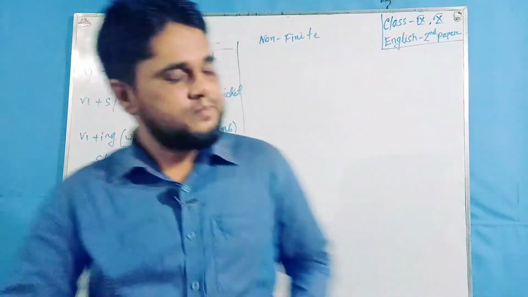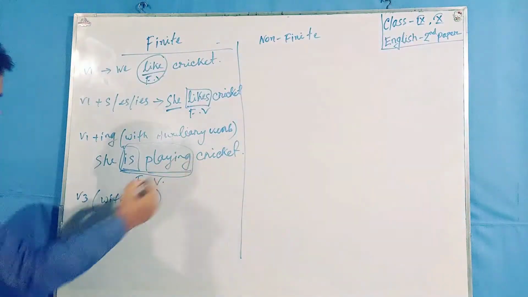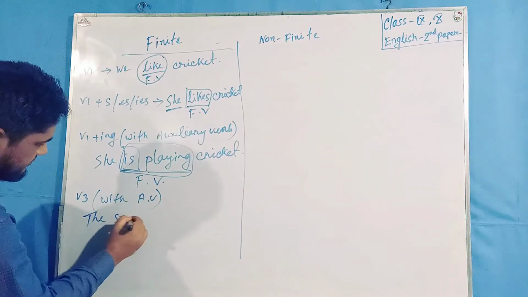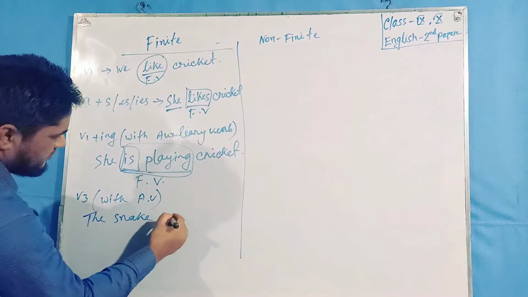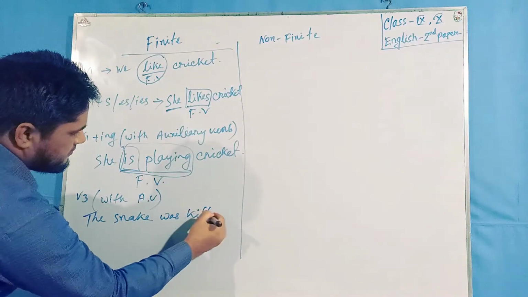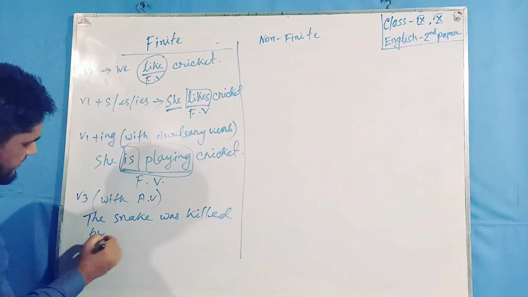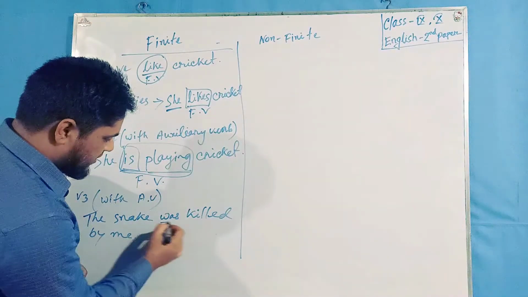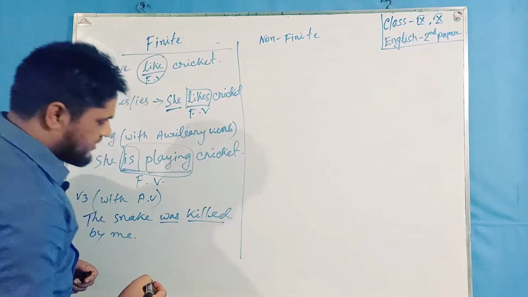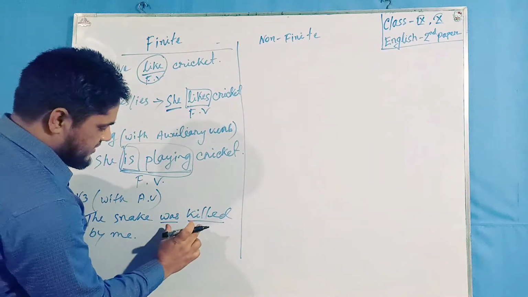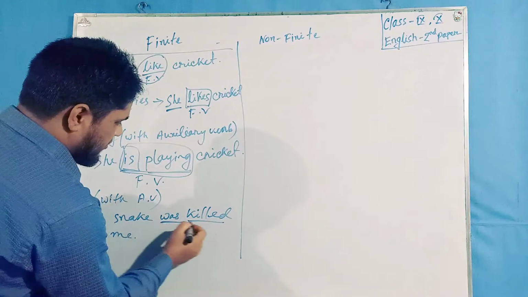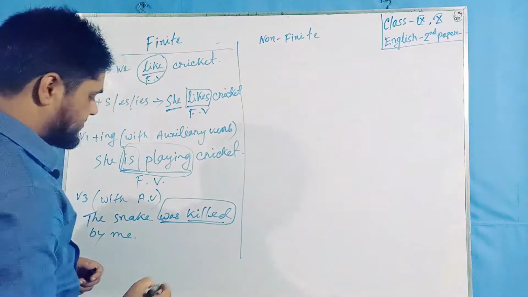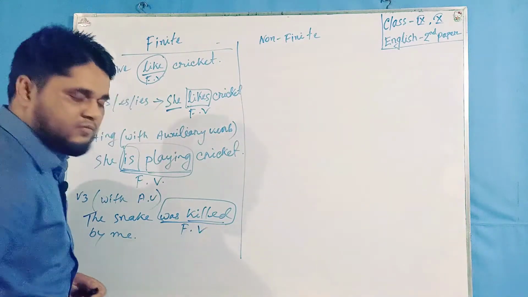For example, the bird was killed by me. Here we can find two verbs, was and killed. Though we see these two verbs, they act like a single part of speech, that is a finite verb.